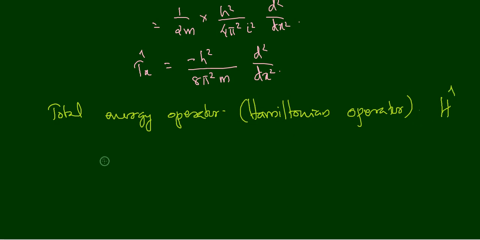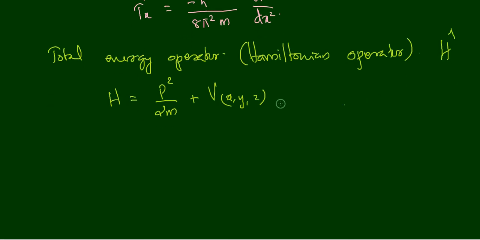So what is the total energy of a system? The total energy of a system H is equal to P square divided by 2m. You already know this. That is the kinetic energy, plus potential energy V(x, y, z). So P square divided by 2m plus V(x, y, z). What is P here? I have written P not only as the momentum in the x direction. I have considered all the coordinates x, y, and z.